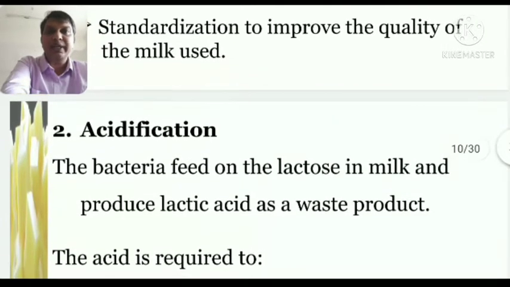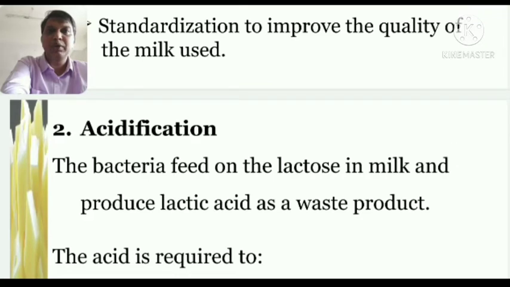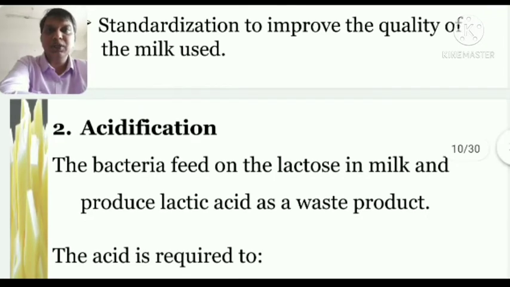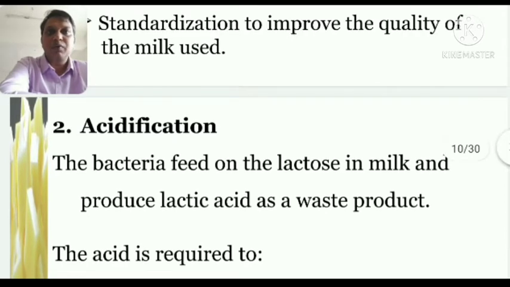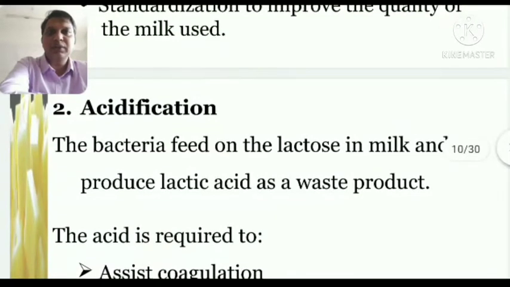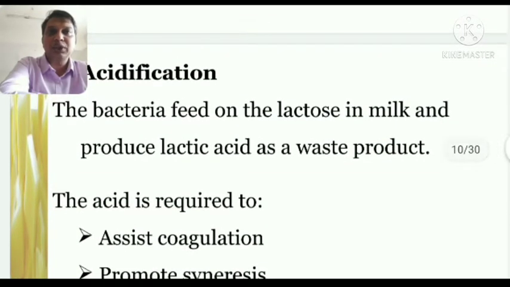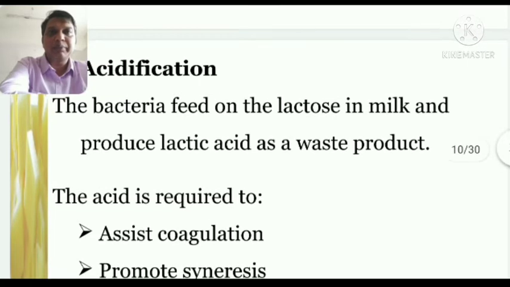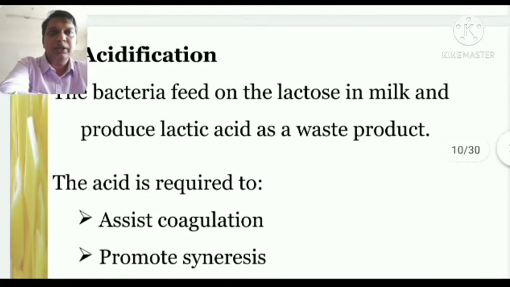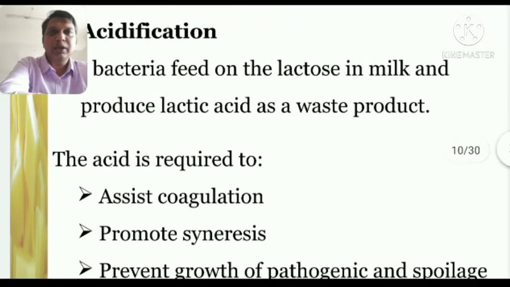Now coming to the second step, after getting pure milk, a milk perfectly suitable for making cheese, the second step involved is acidification. What is acidification? As we discussed, we put in some bacteria which generally act on the milk and produce CO2 and other things. The bacteria feed on the lactose in the milk and produce lactic acid as a waste product.